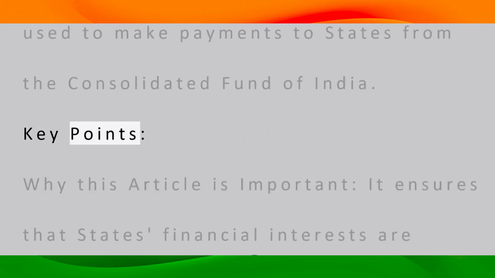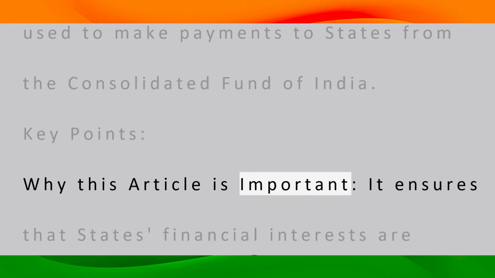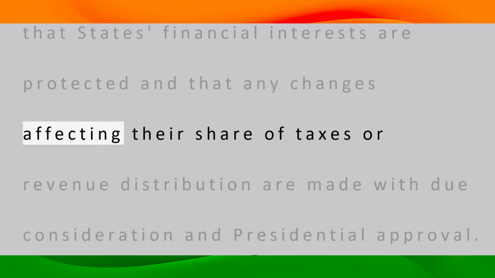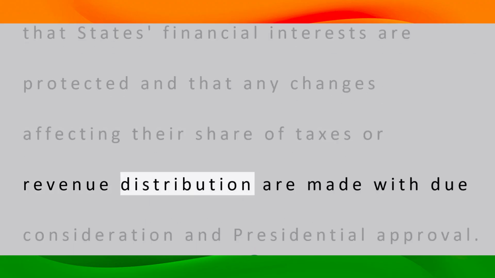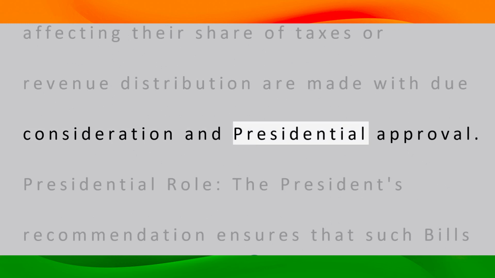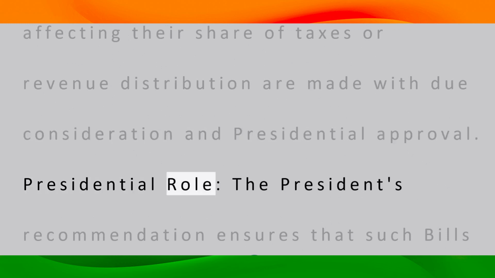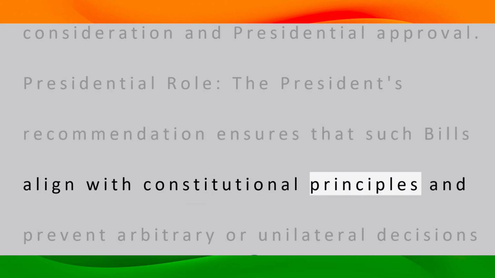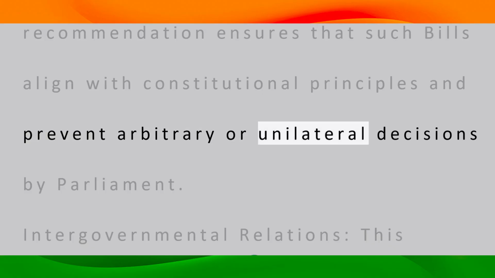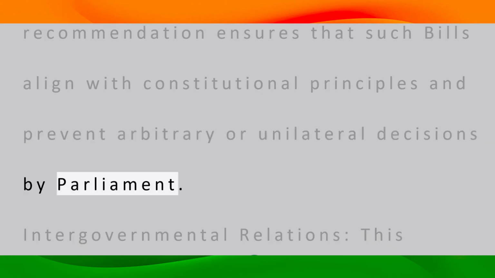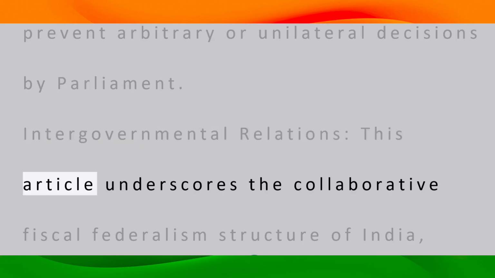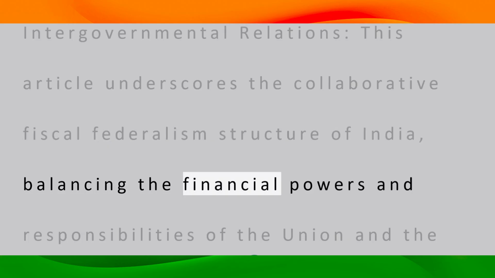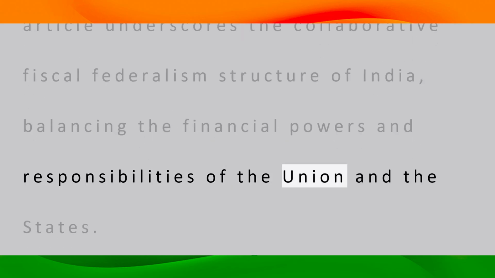Key points. Why is this article important? It ensures that states' financial interests are protected and that any changes affecting their share of taxes or revenue distribution are made with due consideration and presidential approval. Presidential role. The President's recommendation ensures that such bills align with constitutional principles and prevent arbitrary or unilateral decisions by Parliament. Intergovernmental relations. This article underscores the collaborative fiscal federalism structure of India, balancing the financial powers and responsibilities of the Union and the states.